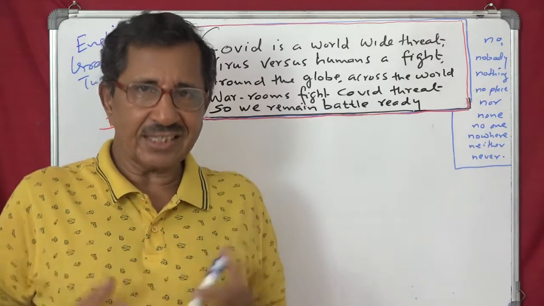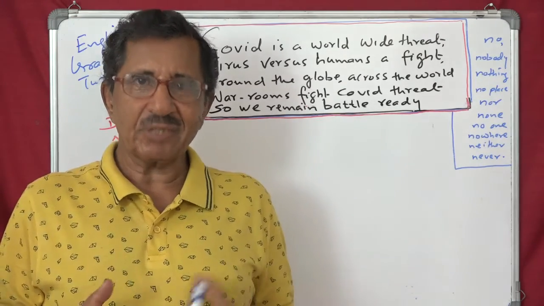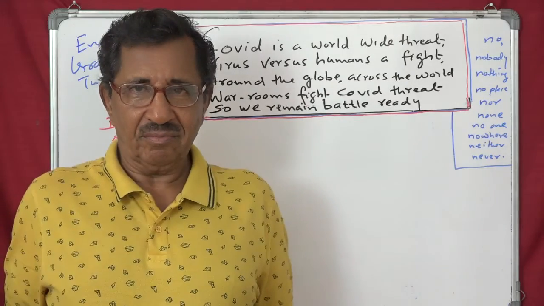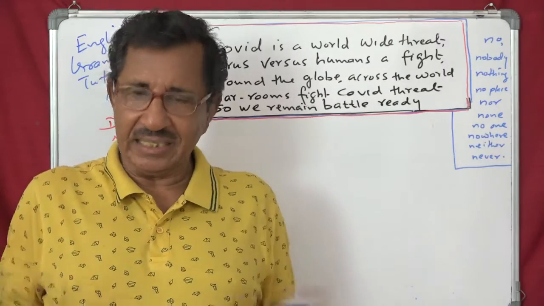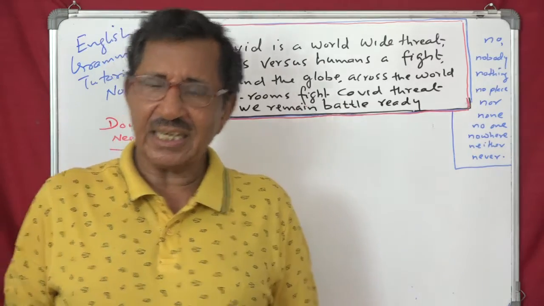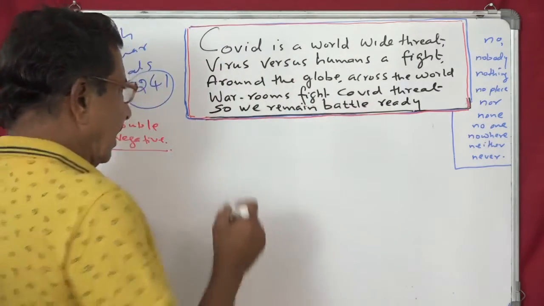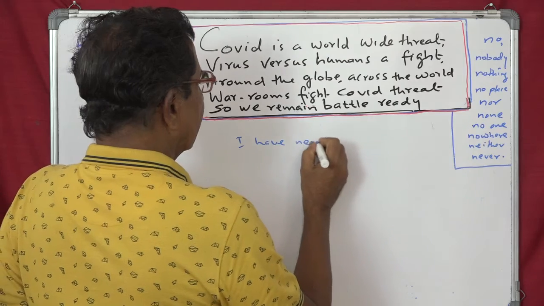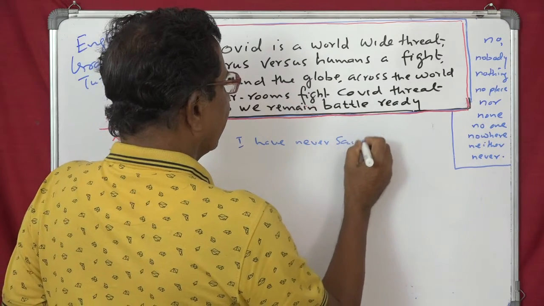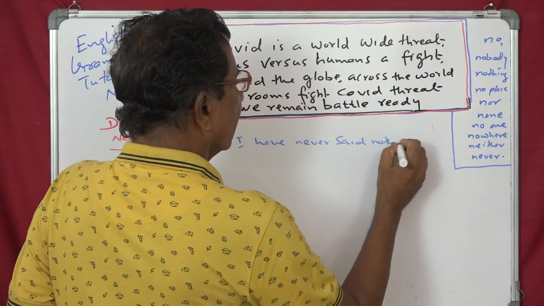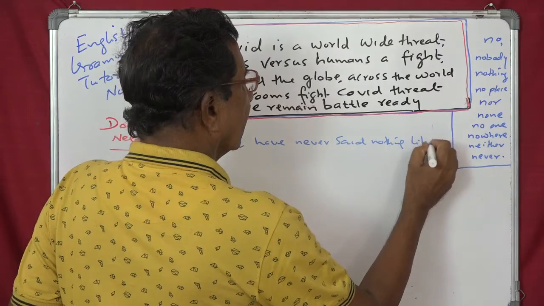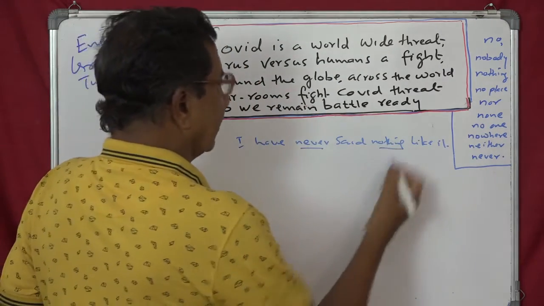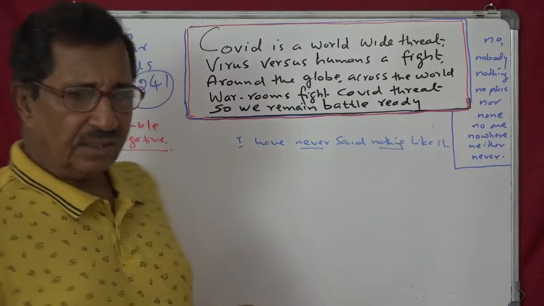Authorities on English grammar say double negative is perfectly alright. Logic it may be wrong, but in grammar it is not. Example, I have never said nothing like it. Some people say, I have never said nothing like it. So here it is double negative. Never said nothing. But he says it's quite alright.